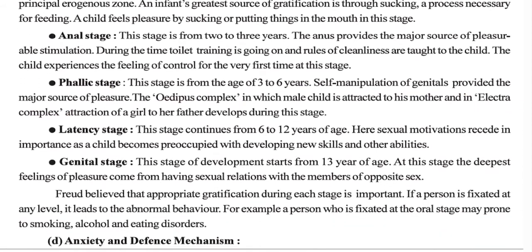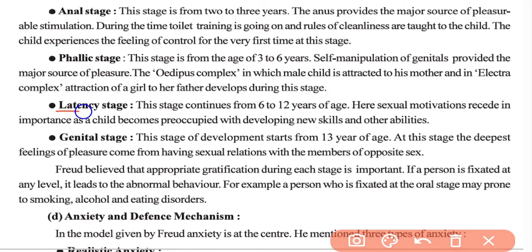Then comes the latency stage. The latency stage continues from 6 to 12 years. What happens in this stage is that the sexual motivation decreases, because the child is occupied in developing new skills and abilities. So during 6 to 12 years of age, the child is occupied in developing new skills and abilities, and so the sexual motivation decreases.